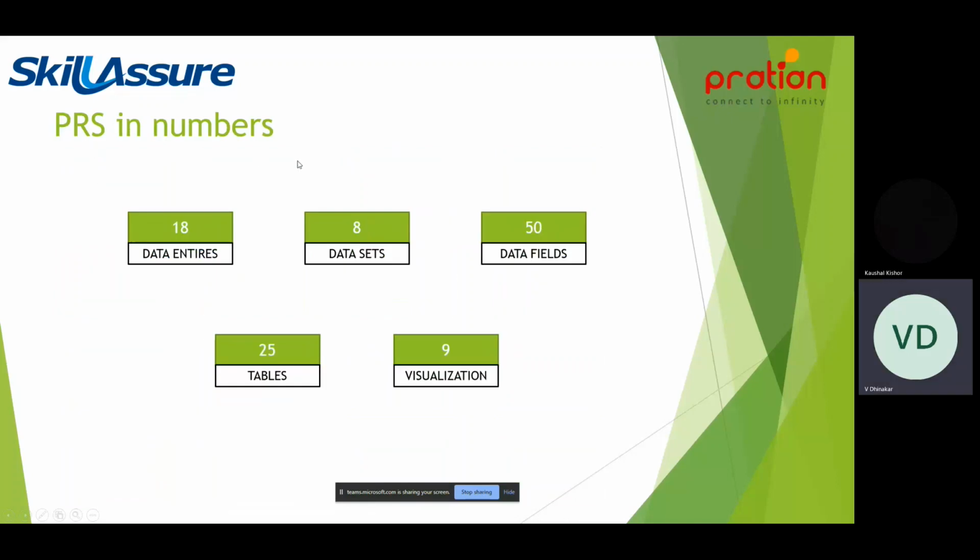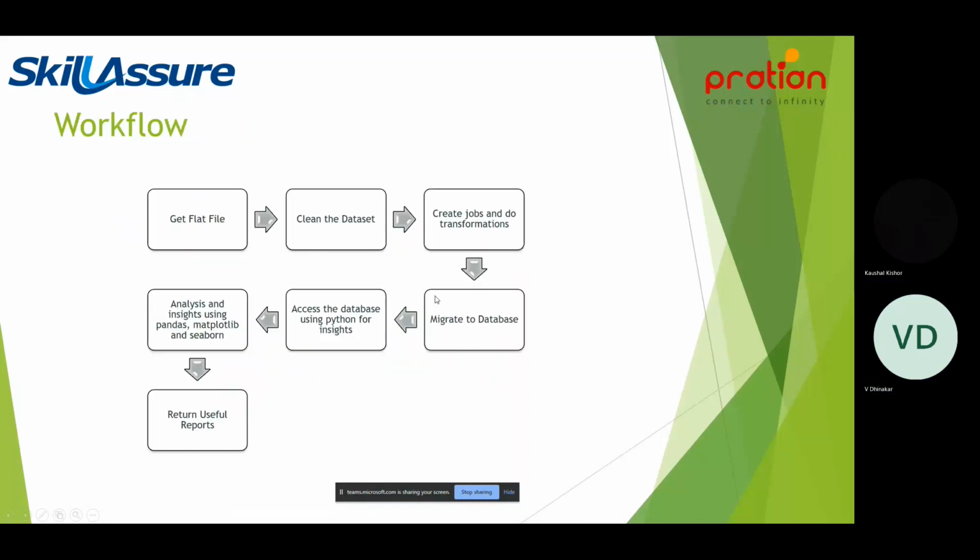So, the project in numbers. What is the amount of data we'll be using in our project? We will be using 18 data entries, 8 data sets, 50 data fields, 25 tables, and 9 visualizations. We will be ending with the 9 visualizations. What insights have we gained?